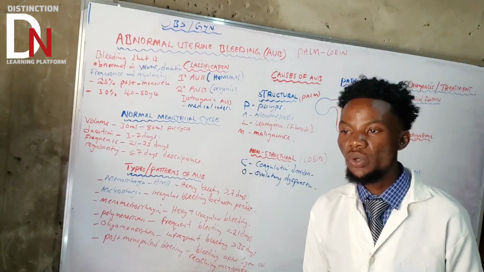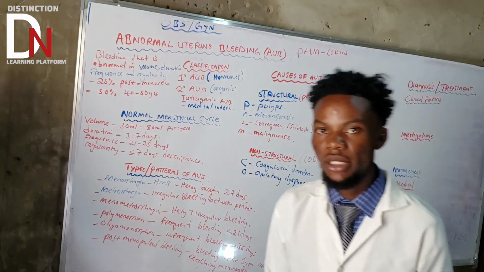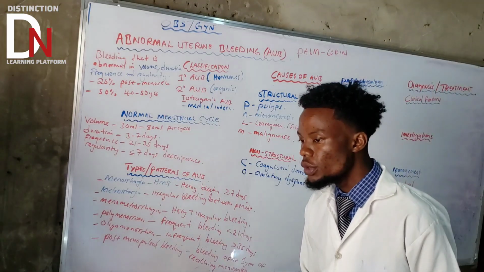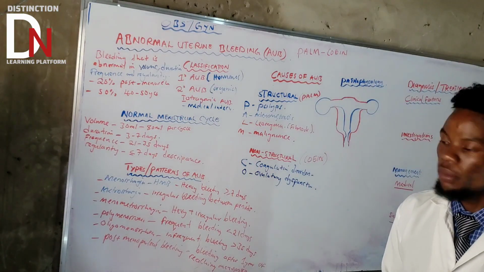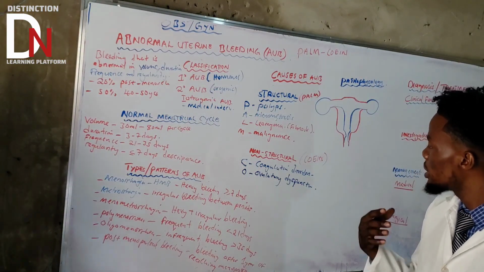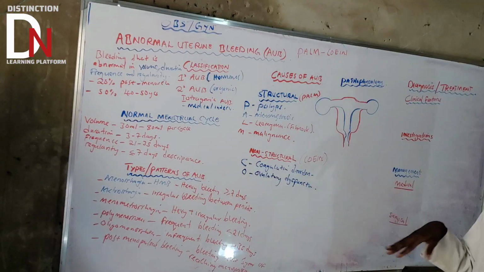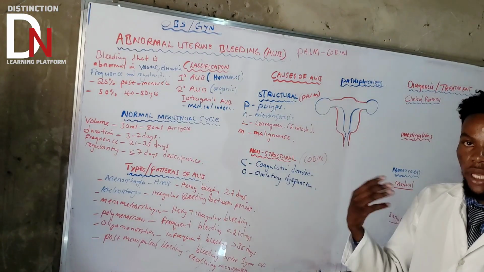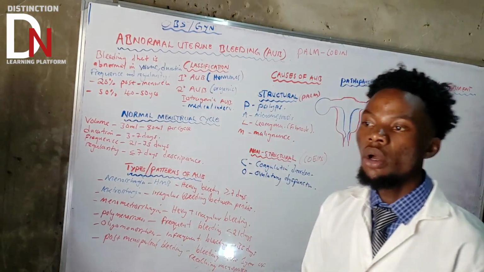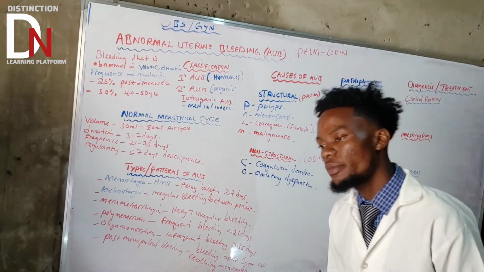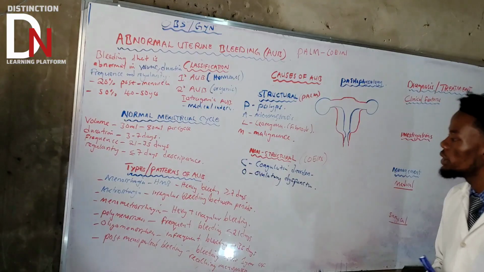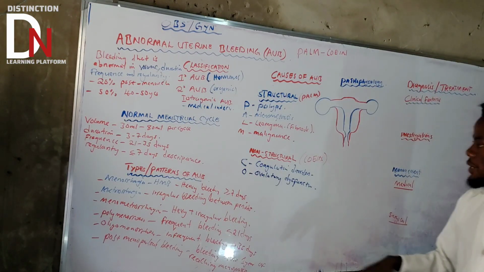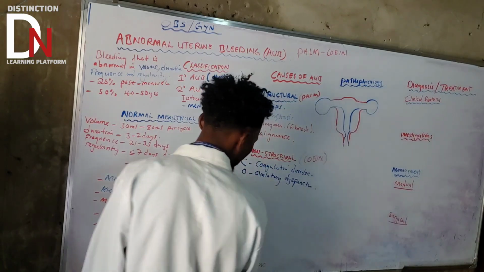Basically, if you talk about PID, pelvic inflammatory disease, and PCOS, polycystic ovarian syndrome, those are the important diseases that can cause ovulatory dysfunction, including thyroid disorders, either hyperthyroidism or hypothyroidism. Basically, those are under non-structural causes. What else apart from that?